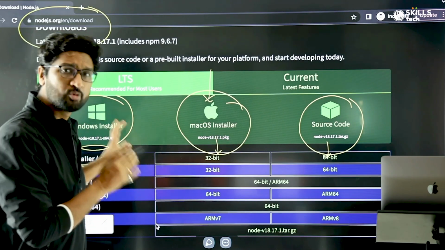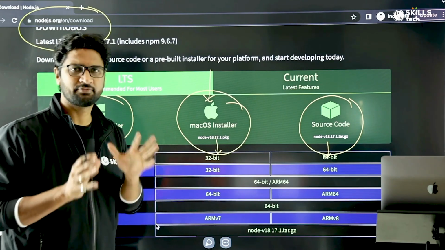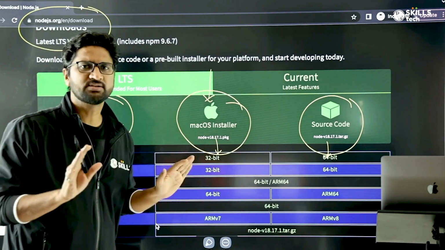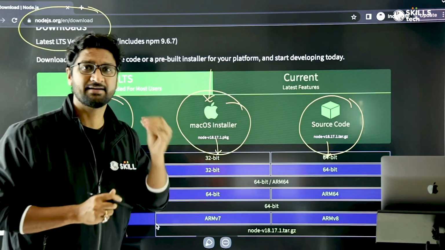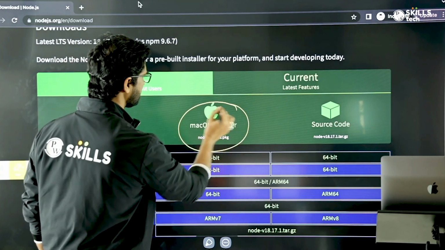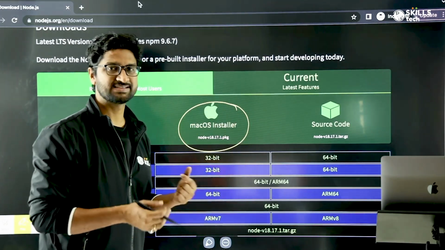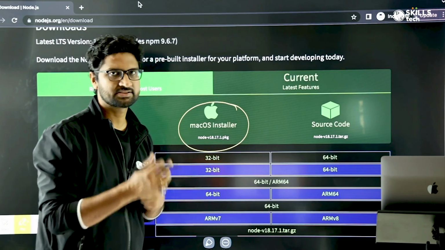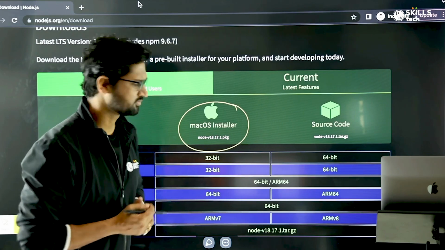I'll try to spend more time on what is more conceptual. If you don't have Node.js, pause this video for some time, install it, and then put in the comments that yes, I have installed Node.js and I'm good to go. The operating system that I'm playing with is Mac. I'm trying to show you how I install Node.js on my operating system and how I get started with it. You can follow similar steps if you're a Windows or Linux user.